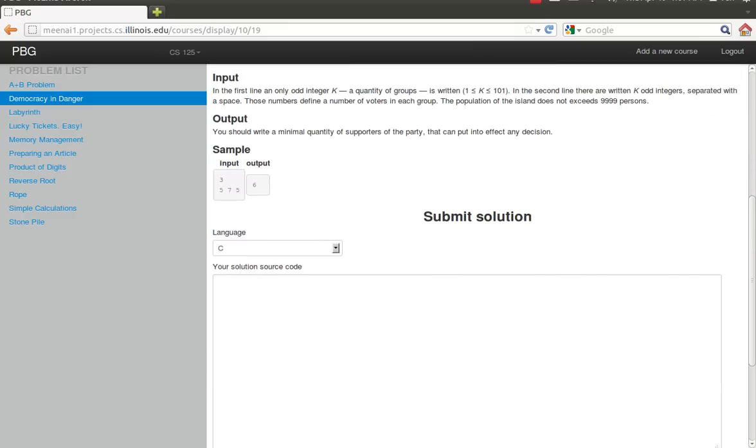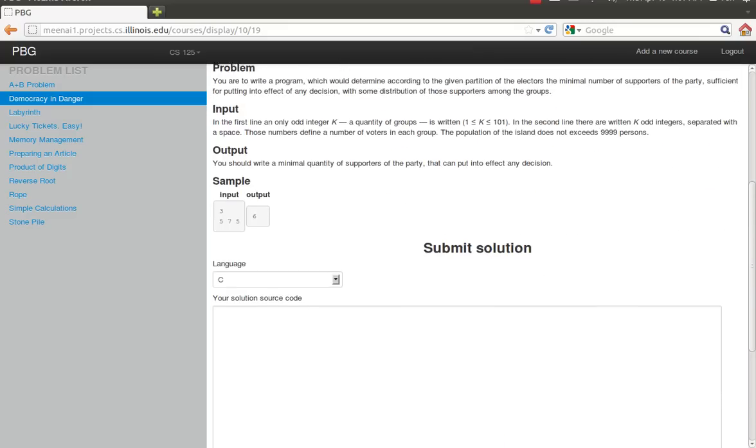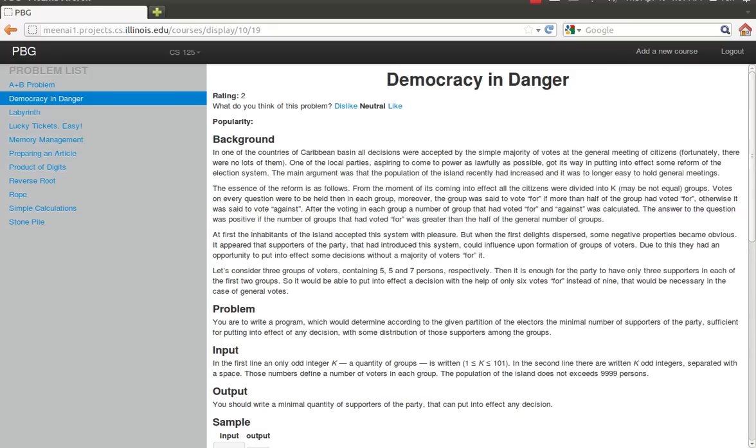There's the problem description and a field to enter the submission, and at the top I can like, dislike, or have no opinion for this problem. So I guess 2 people at least have already liked this problem. When you like the problem, the rating gets incremented, and when you dislike it, the rating gets decremented, and neutral does nothing. So it's 3, and it's 1, and now it is neutral.